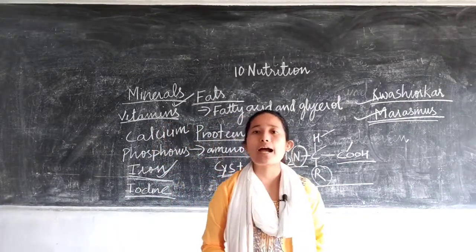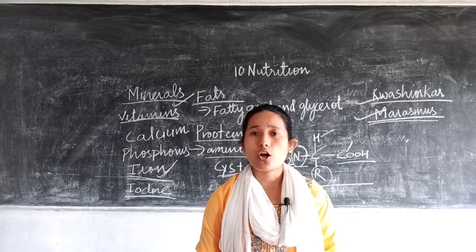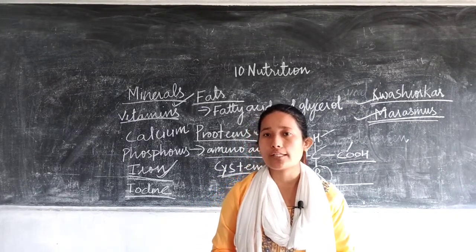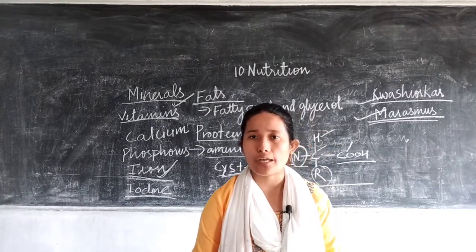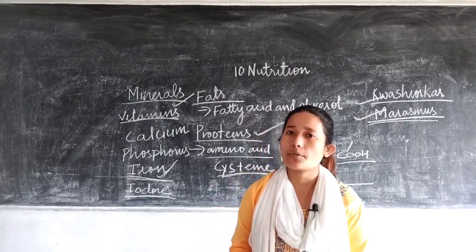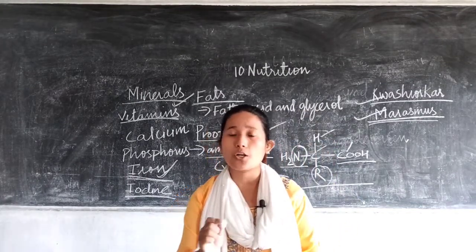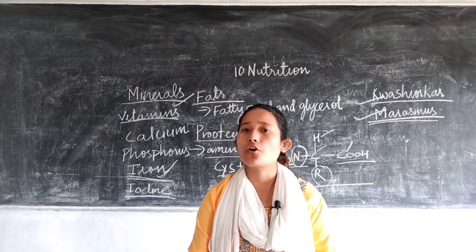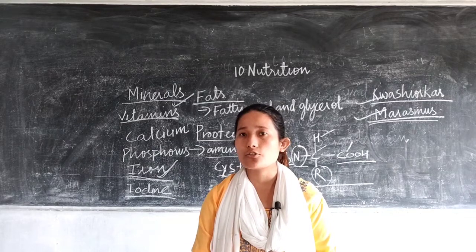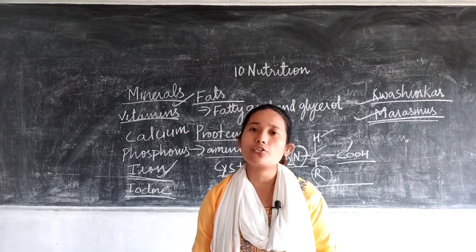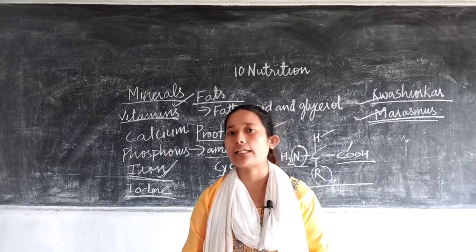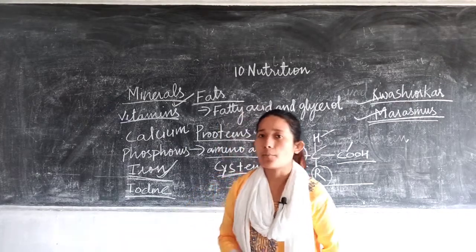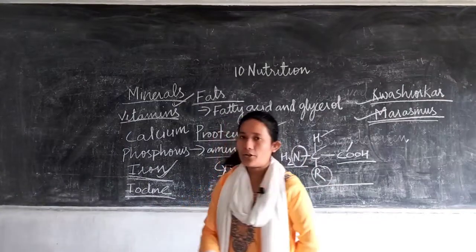So in the absence of iodine, the formation of thyroxine will not take place properly. Hormones have to be produced in a sufficient amount to function well. Even if it is less, it will lead to certain diseases, and even if it is secreted in a larger amount, it will lead to certain diseases. And for formation of thyroxine you need iodine.